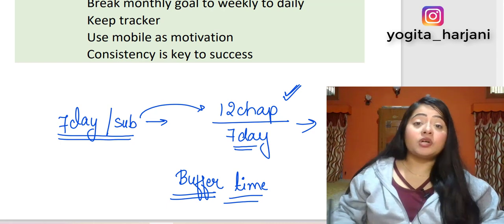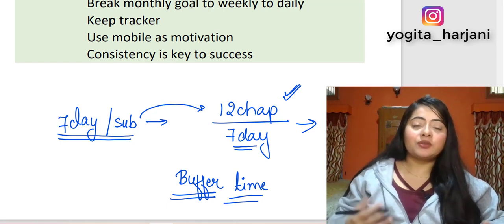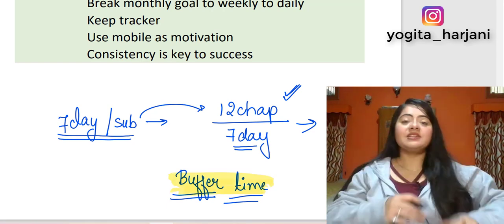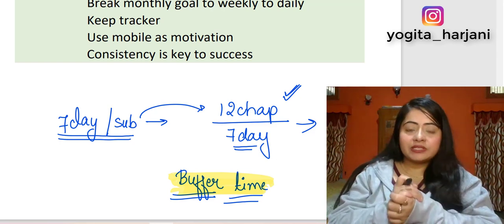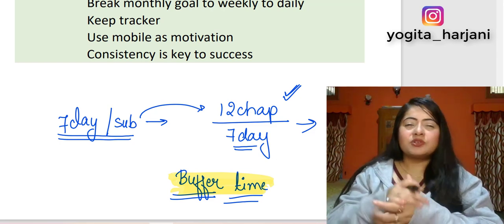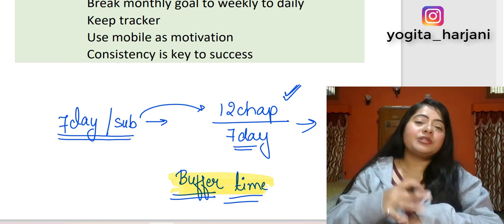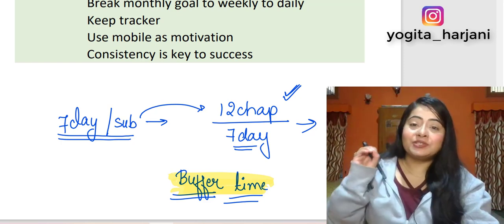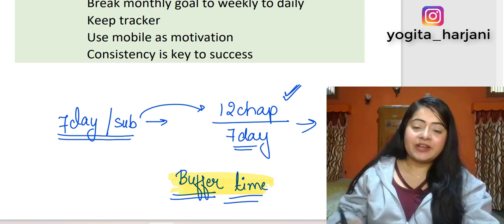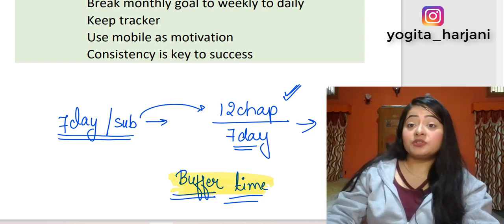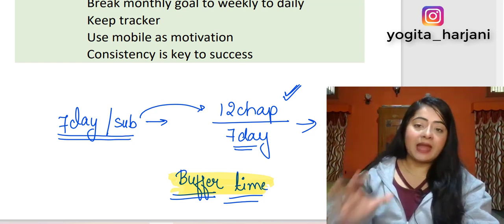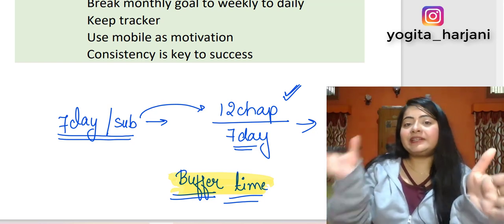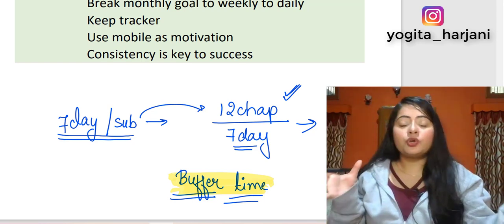Another very important concept to remember when making or executing a study plan is buffer days. If we aim to complete a subject in 7 days, oftentimes because of certain circumstances we are not able to. Plan never gets executed 100% for most of us. That is why we have this concept of buffer time. Whenever you make a plan, plan for a little less time than your entire time.